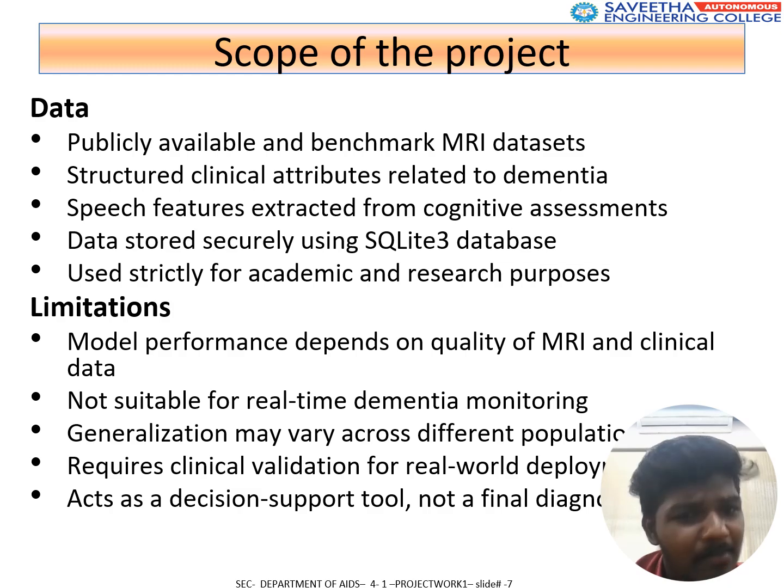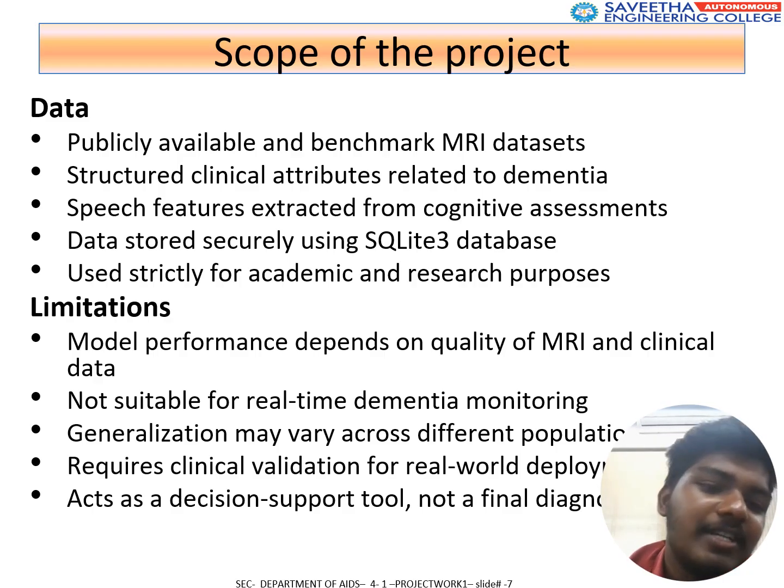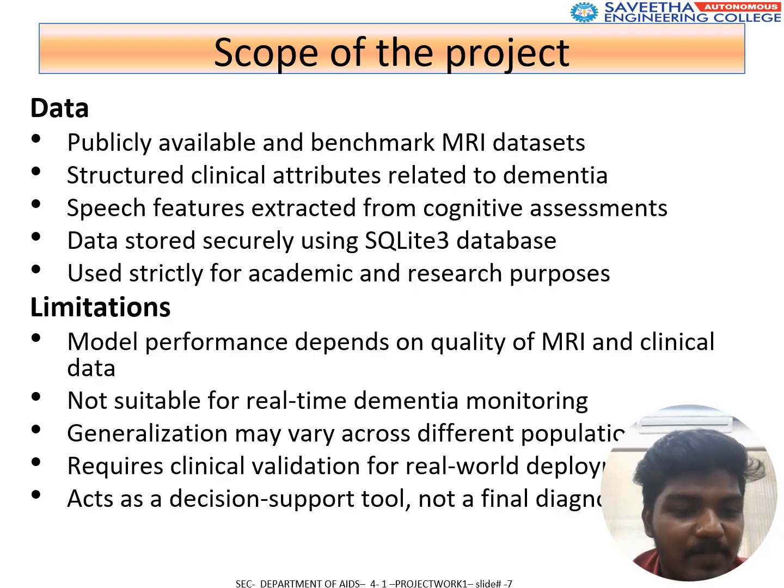Data: publicly available and benchmark MRI datasets, structured clinical attributes related to dementia, data stored securely using an SQLite3 database, used strictly for academic and research purposes. Limitations: model performance depends on the quality of MRI and clinical data.